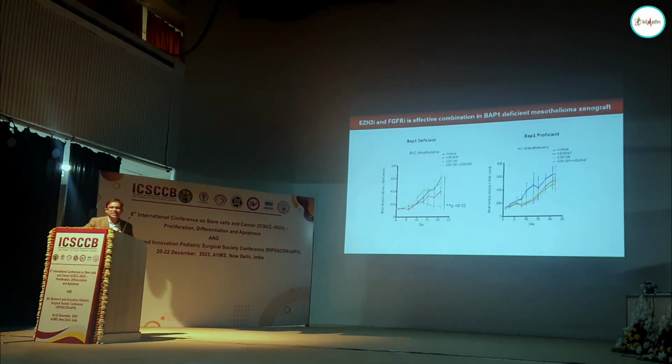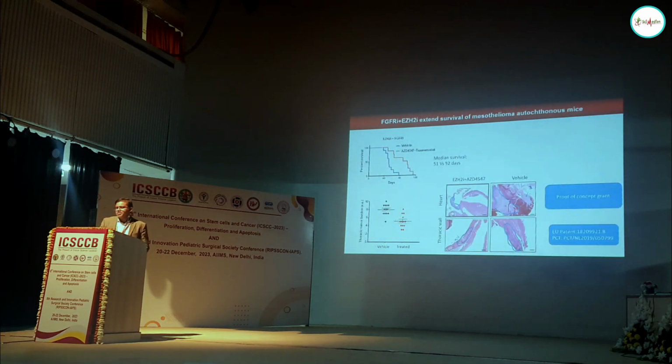To give you an animal experiment, here we have done a xenograft experiment. We take either BAP1 negative or BAP1 proficient cell lines and transplant them into the skin fold. Once they grow to 200 cubic millimeters, we treat them with these drugs and see whether the combinations or single agents work. These combinations control cell proliferation compared to the single agents and the vehicle in BAP1 deficient cells specifically. In BAP1 proficient cells it also works to some extent, but it's not controlling that well.